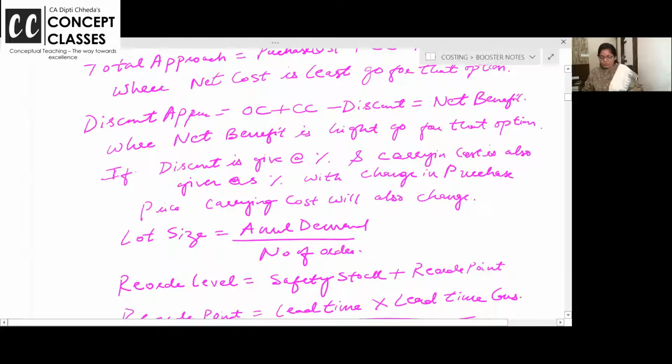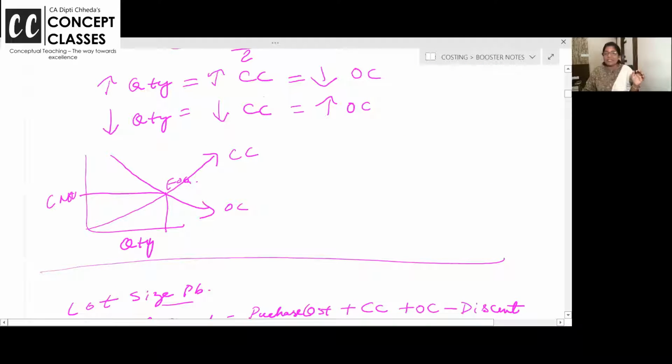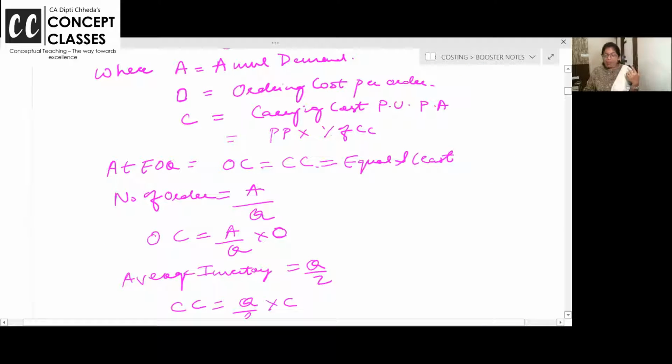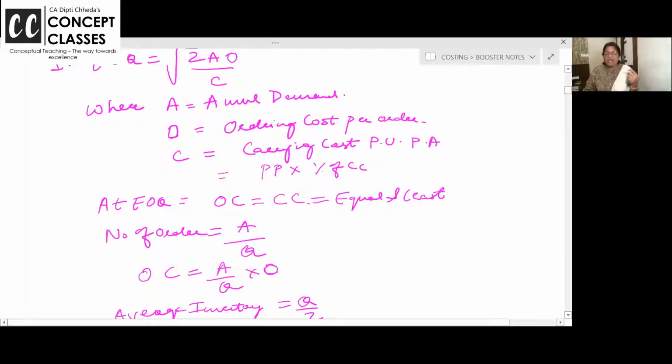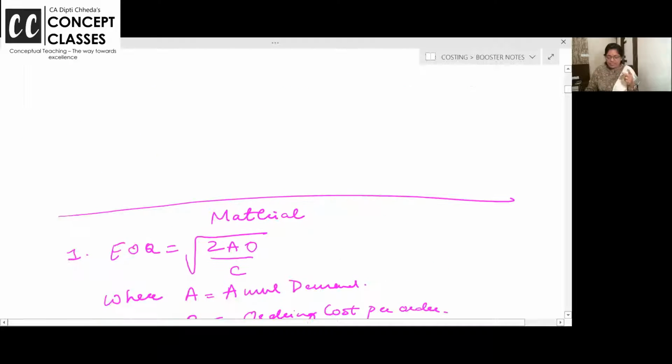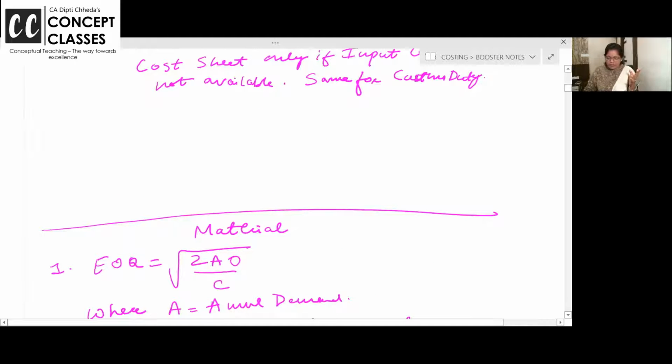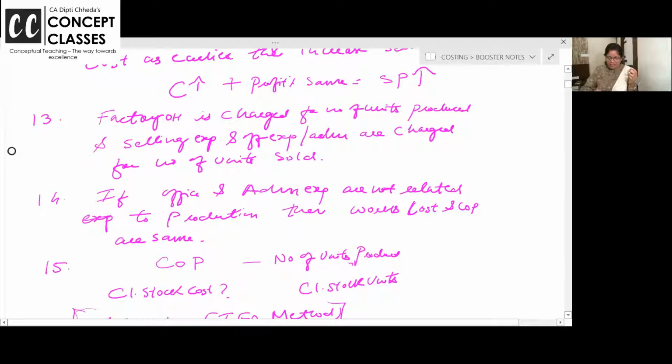I want to share more booster notes. Like factory overhead, it is charged on number of units produced. Administrative overhead is charged on units produced, if you are doing administrative overhead. See, factory overhead, point 13. Factory overhead is charged on number of units produced, whereas selling overhead is charged on number of units sold. Remaining are lying on cost of production basis in your godown, and when they are sold, the selling expense is charged.